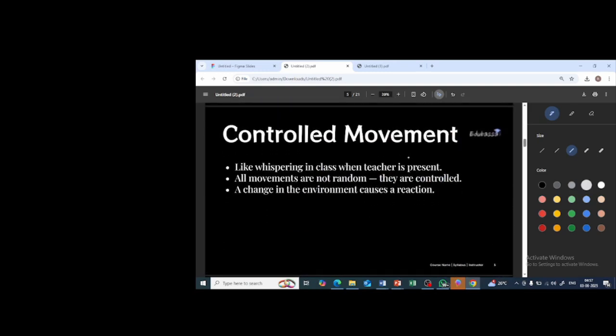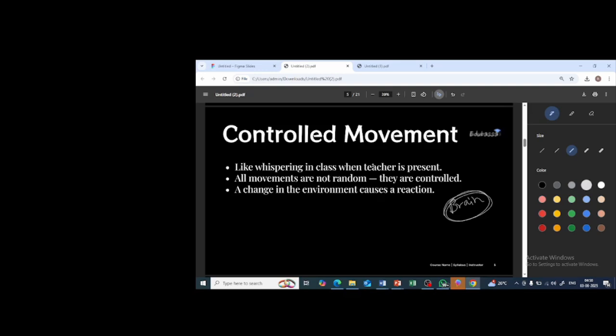Next is controlled movement. Likewise, I said all this movement is taking place in your body. For why? In order to protect yourself, or in order to get the advantage, isn't it? So all this movement is basically controlled movement, that is being controlled by the system which is present in the body. Okay, so that system is basically which one? The brain.